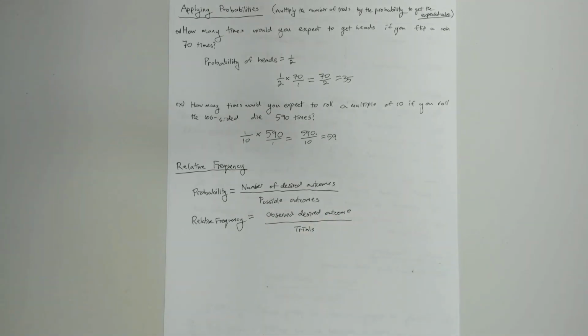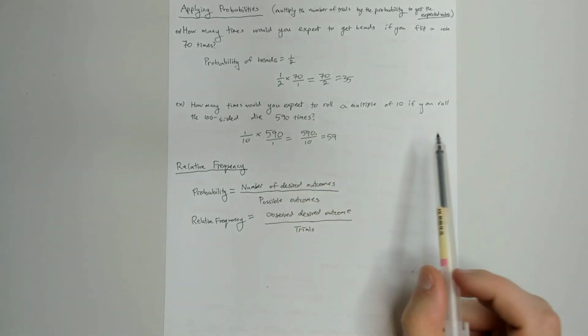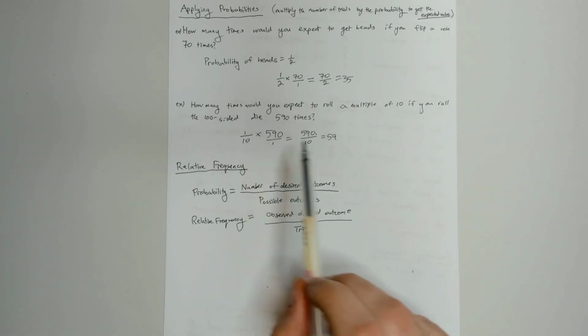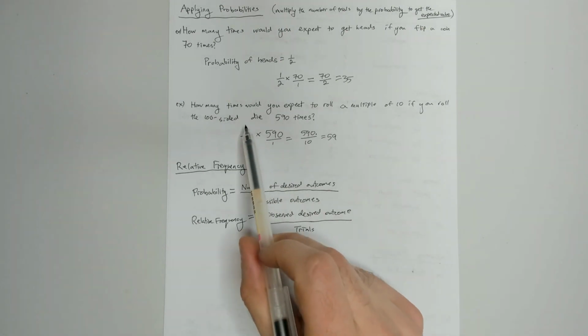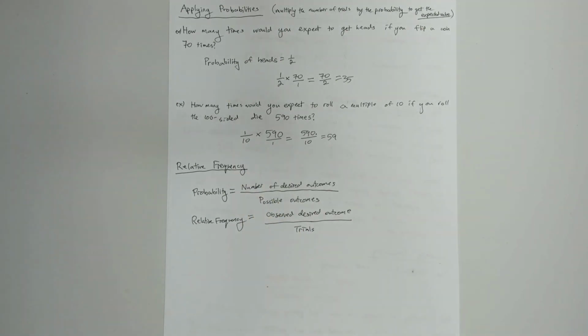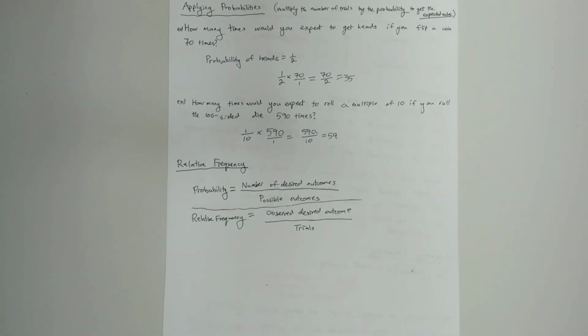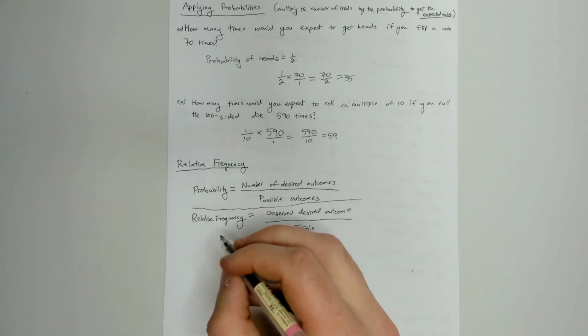So what does this mean? Well, up here, to figure out how many times we would expect to roll a multiple of 10 if we rolled the die 590 times, all we did is take our probability and multiply it by 590. We didn't actually have to roll the die 590 times. But to get the relative frequency, we actually have to roll the die 590 times.